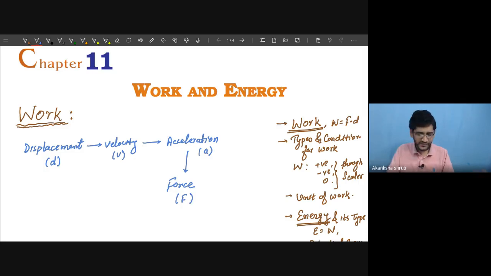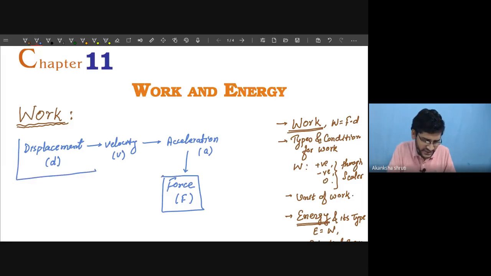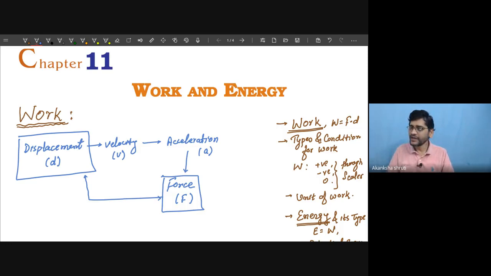So in physics, this force must be associated with some displacement. Associating this force with this displacement means if the force is able to displace an object, then only there will be work.